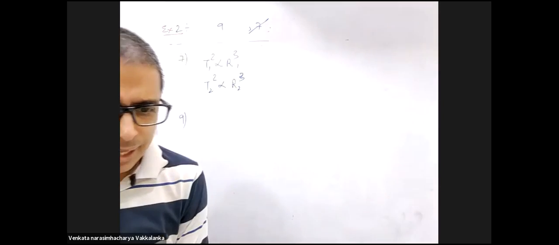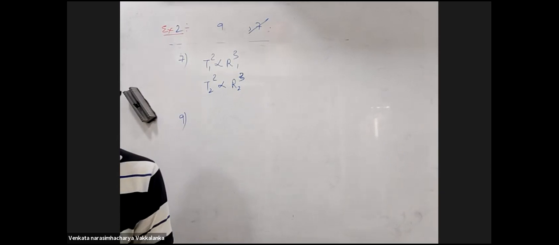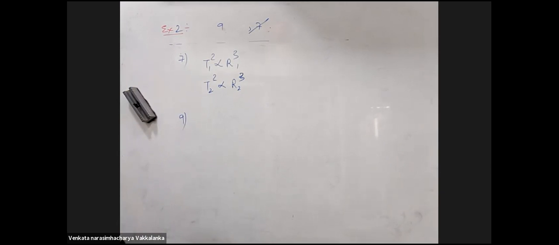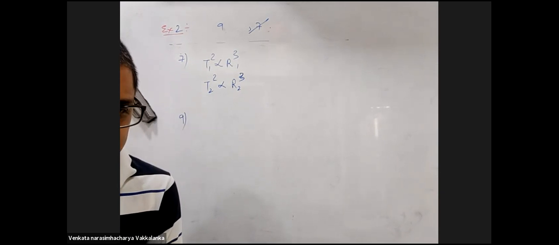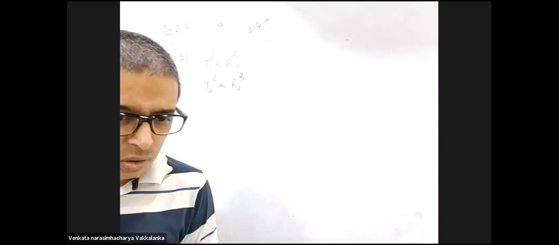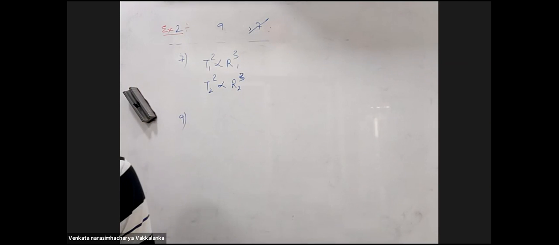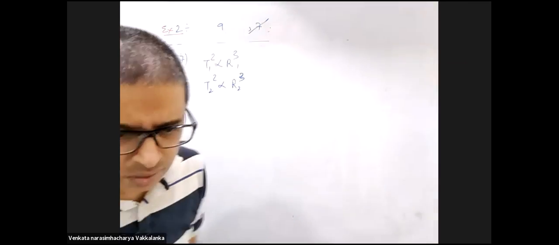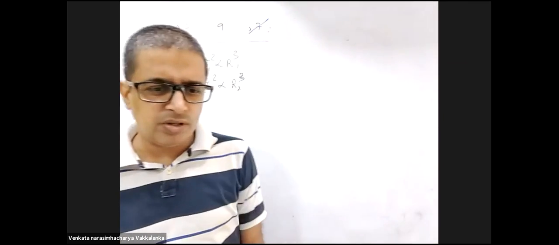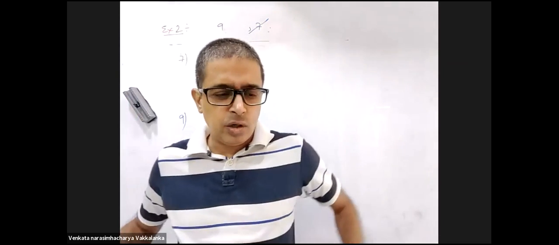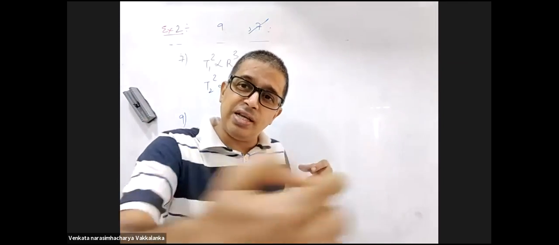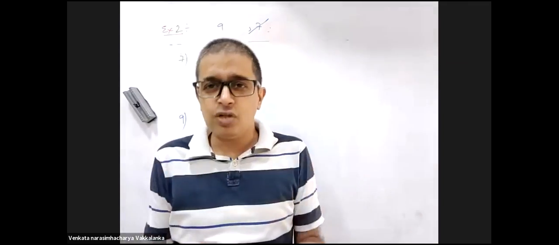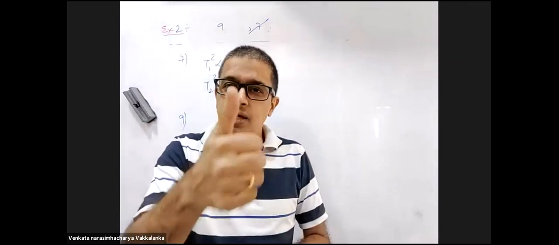Nine. A satellite S is moving in an elliptical orbit around the Earth. The mass of the satellite is very small compared to the mass of the Earth. Makes no difference actually. The mass of the satellite doesn't interfere with the problem ever. He's confusing the kids, that's all. The acceleration of S is always directed towards the center of the Earth. Obviously, yes. The angular momentum of S about the center of the Earth changes its direction, but its magnitude remains the same. It doesn't change the direction. The satellite doesn't change its direction, right? The satellite is either going anti-clockwise or clockwise, west to east or east to west. R cross P, angular momentum, both by magnitude and direction, is conserved.